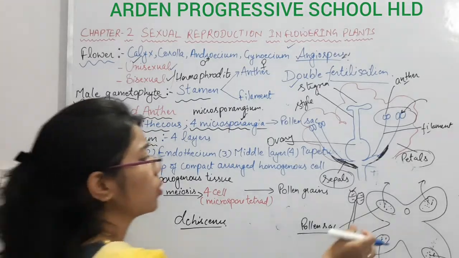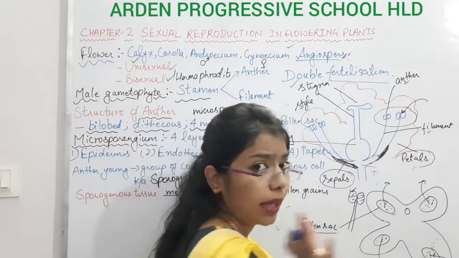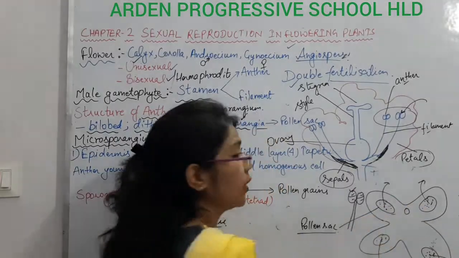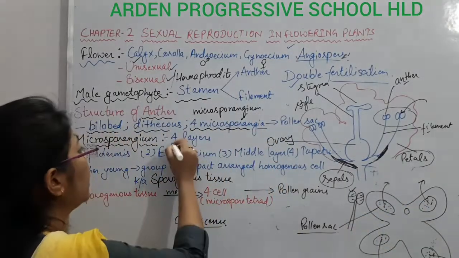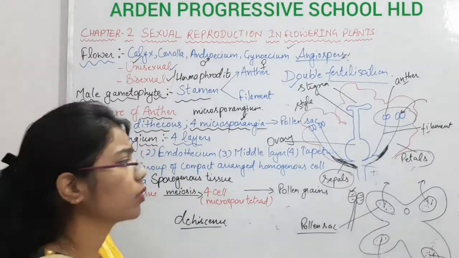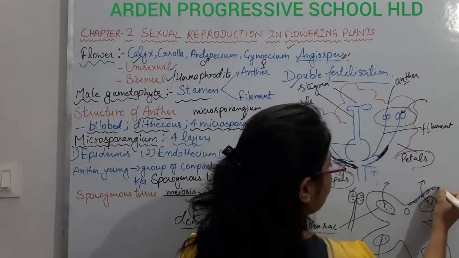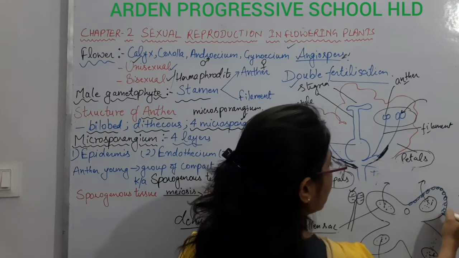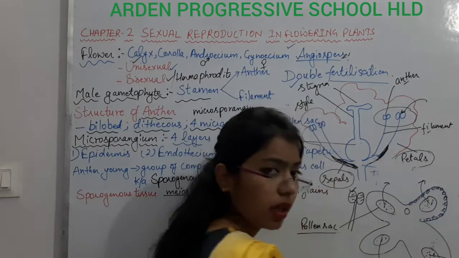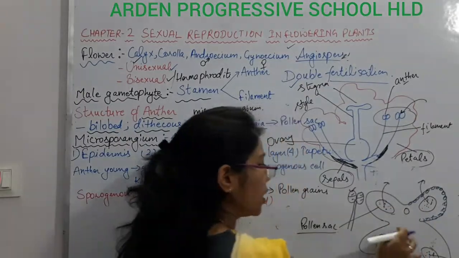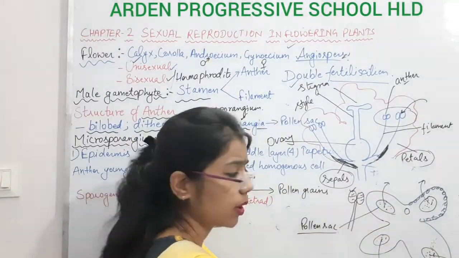So these microsporangia, the 4 microsporangia, have 4 layers. What are these 4 layers? The outer layer, like this. I am drawing the structure in only one microsporangium, but the same structure will be present in all 4 microsporangia, right?